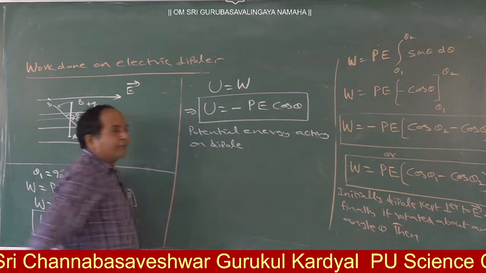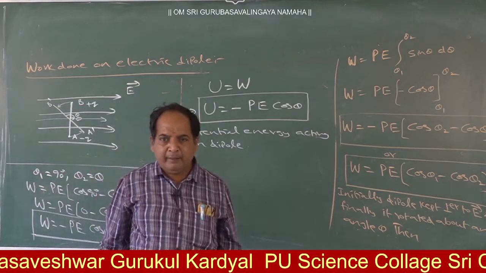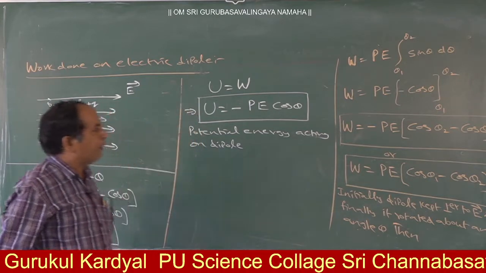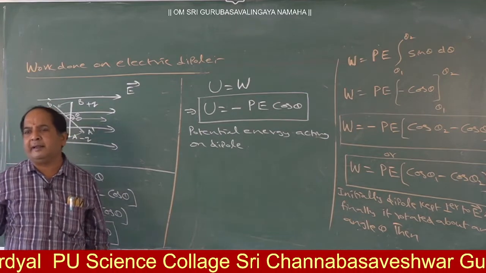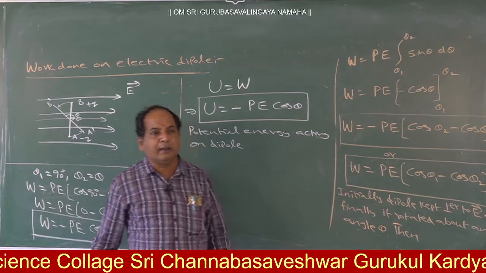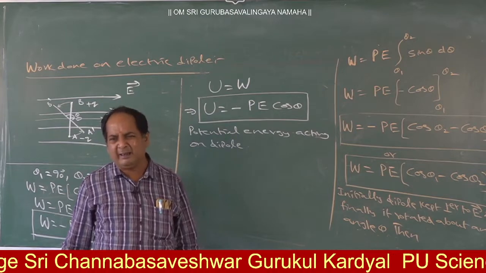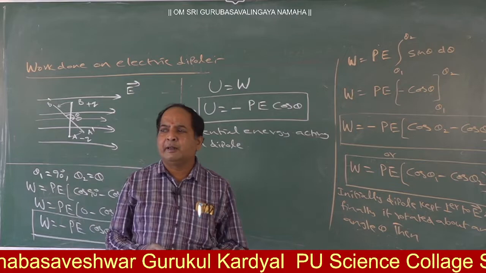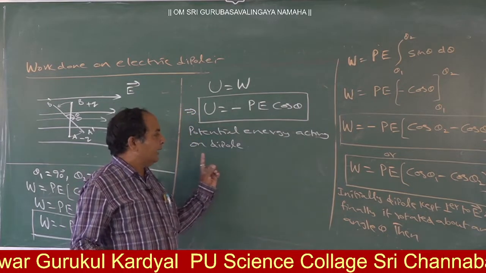This holds when the dipole is initially kept perpendicular and afterwards it gets a certain angle. Suppose initially also there is some angle, and finally also some angle. Then what is the potential energy? U is equal to P E into cos theta 1 minus cos theta 2. But generally, potential energy is always asked from the normal position to a certain angle with respect to the electric field.